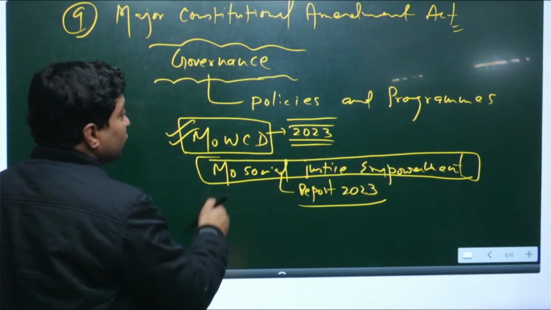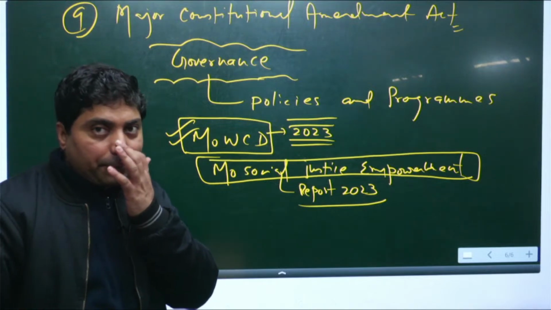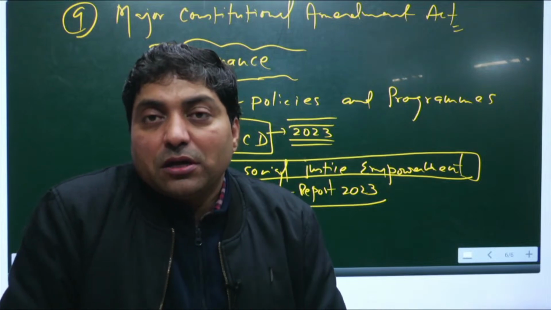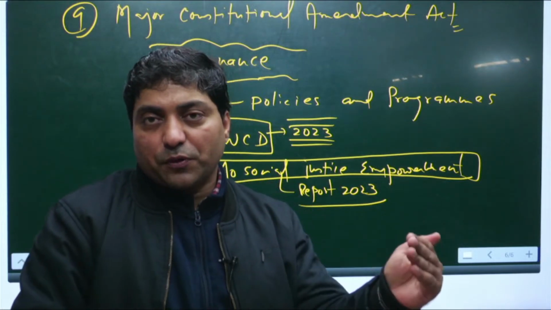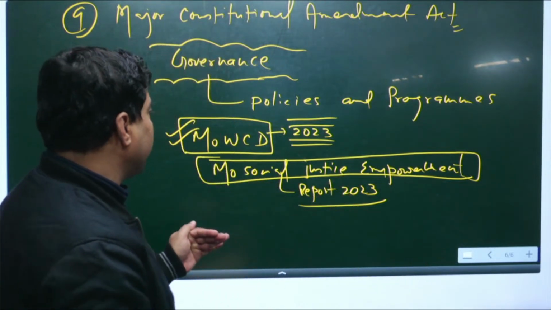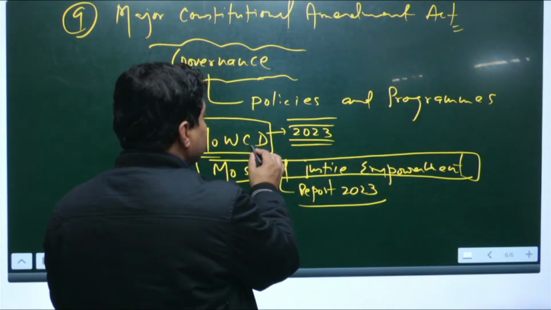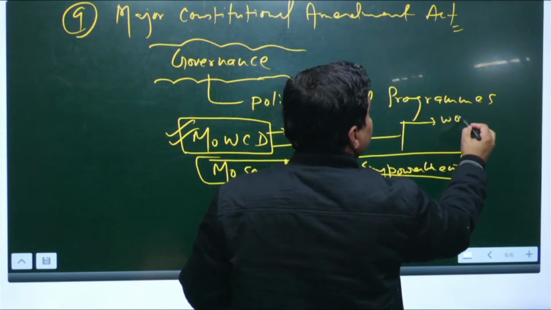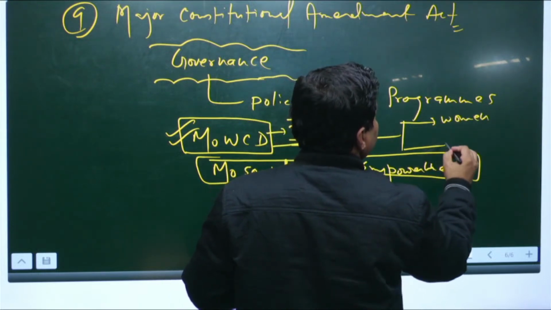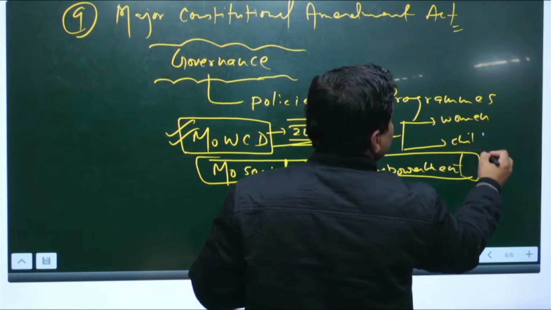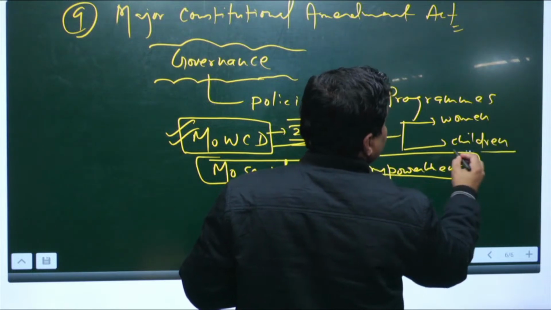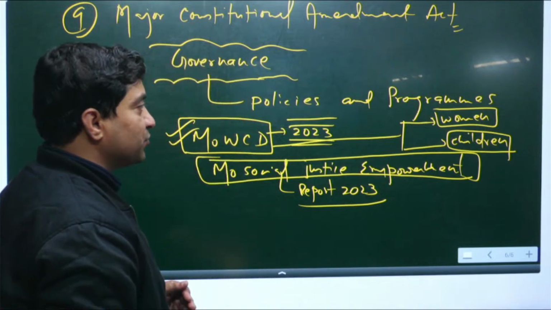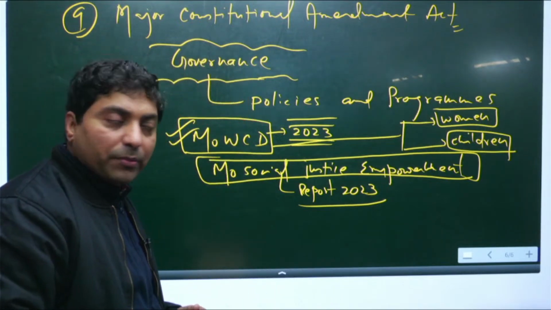In this ministry you can find constitutional provisions for particular communities. For example, the Ministry of Women and Child Development deals with women and children. So basically you can find here several policies and programs for children and programs for women.